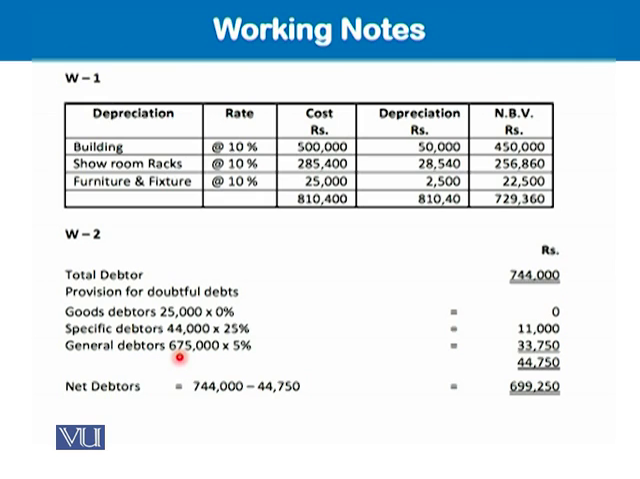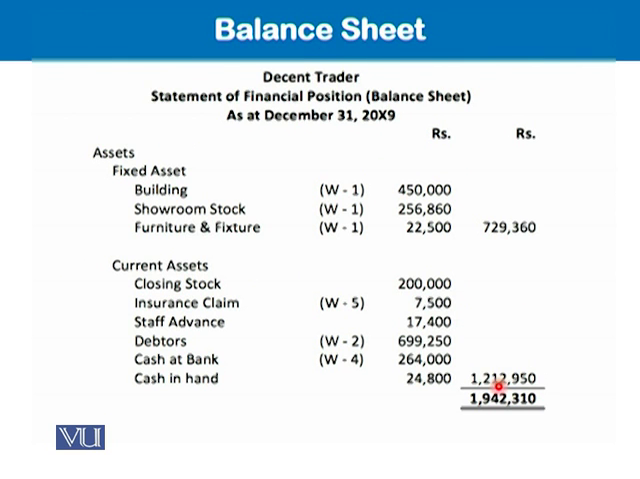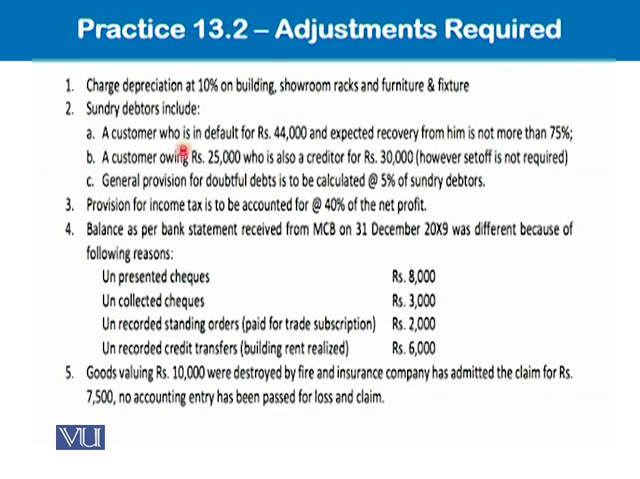On balancing figure 675, we will work out 5% provision, which will be 33,750. So altogether, the total amount of provision will be 44,750. This is the carry forward balance of the provision for doubtful debt. Total debtors are 744,000 minus this provision, which is the carry forward balance, which is required. Then we will get the net debtors amount 699, which will be appearing in the balance sheet. By the way, you can look in the balance sheet as well. This 699. So this adjustment is done.